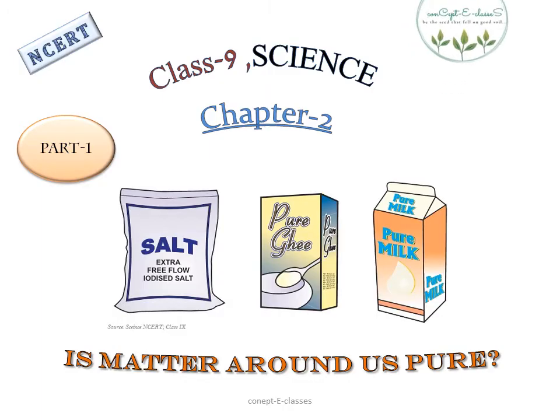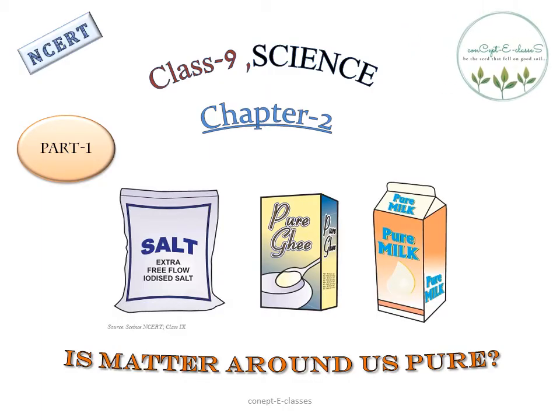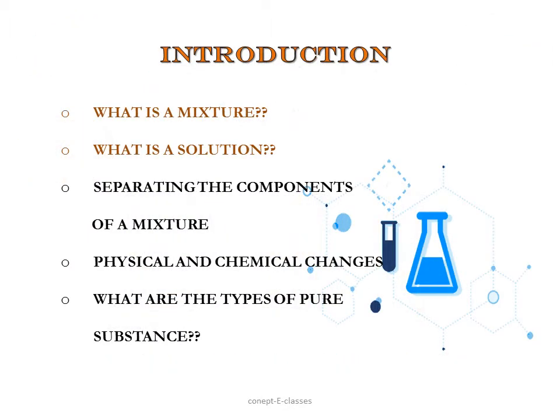This is Concept T classes, and today we'll deal with Chapter 2 of Class 9 NCERT Science, Is Matter Around Us Pure? We will be covering this chapter in two parts. In this video, we'll see part 1. Here we'll see what is a mixture, the different types of mixture, then we'll see what is a solution, suspension, colloidal solution. That's what we're going to see in this video. The rest of the topic we'll discuss in part 2.